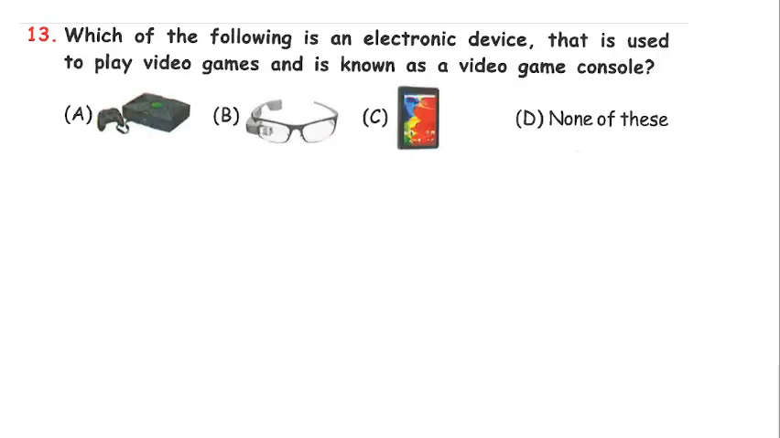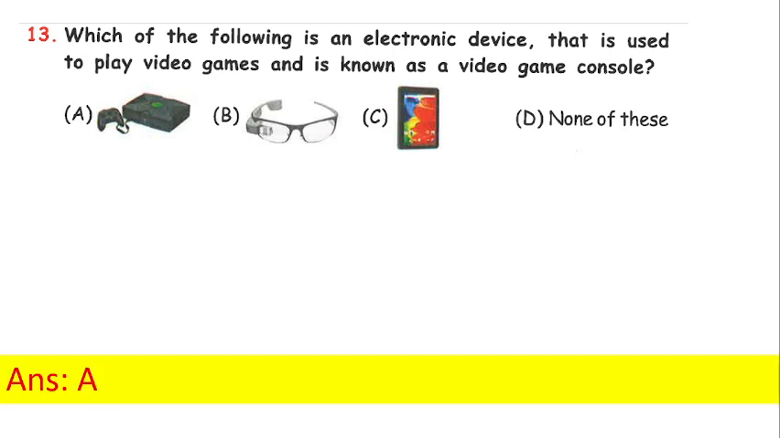13th, which of the following is an electronic device that is used to play video games and is known as a video game console? A, B, C or D? Answer is A. It's a PlayStation or Xbox. We play PS2, PS5. This is a game console.